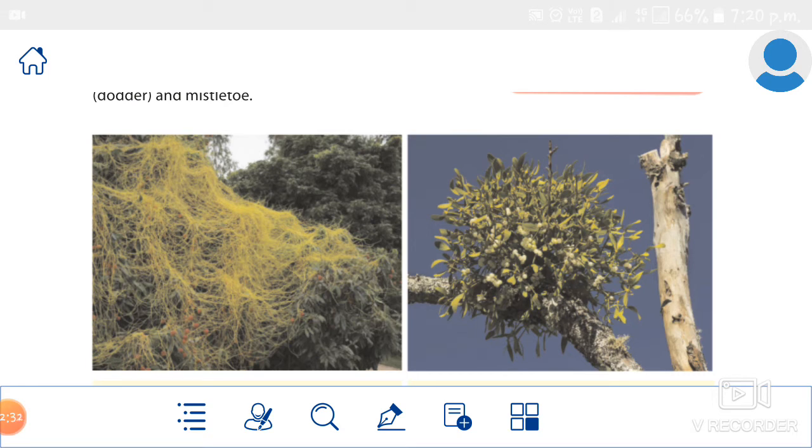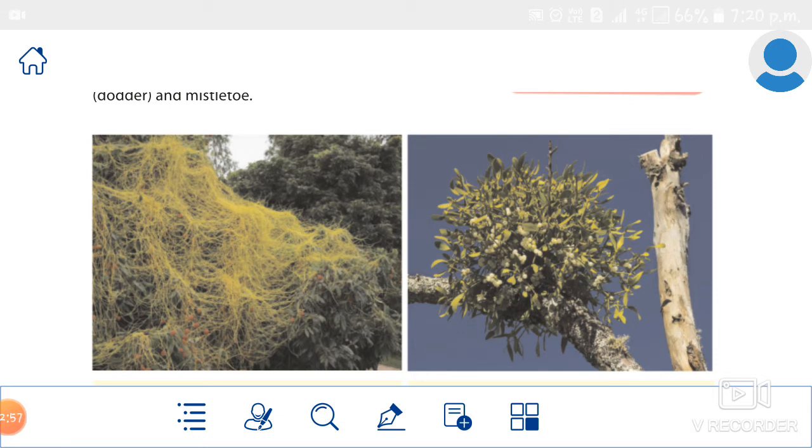Why? It does not have leaves and stem, as well as a proper root. So it is called a total parasitic plant. Which plant is a total parasitic plant? Cuscuta or dodder plant.